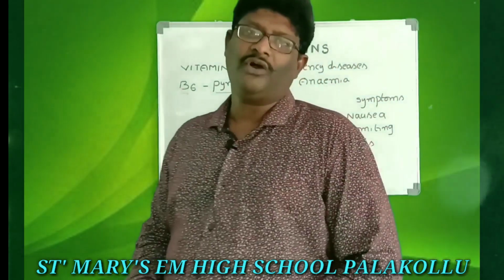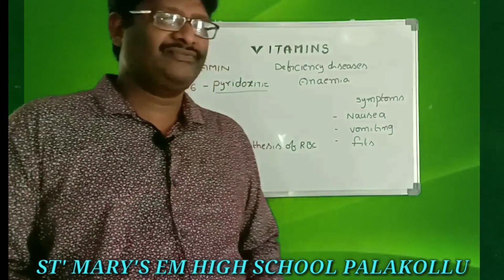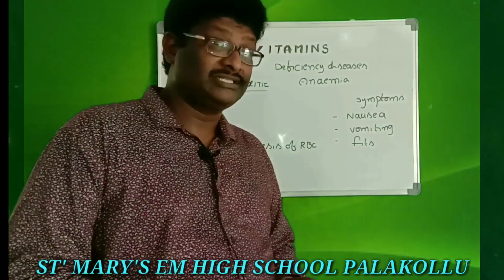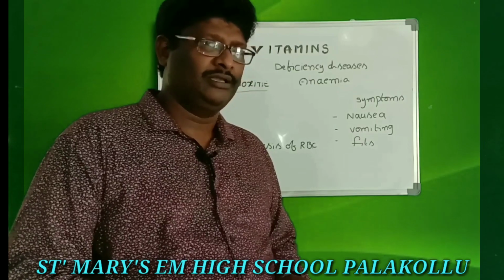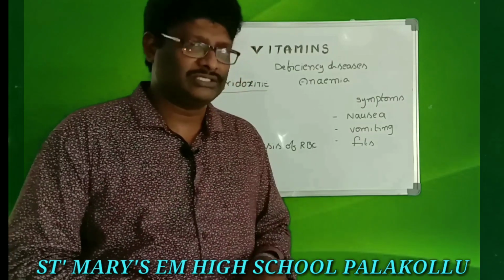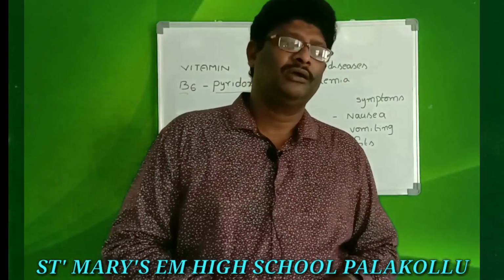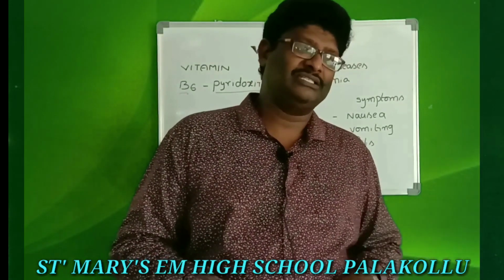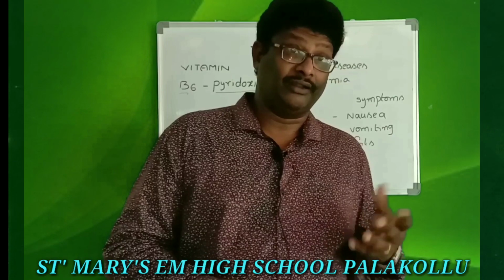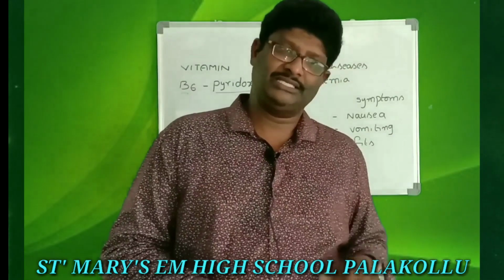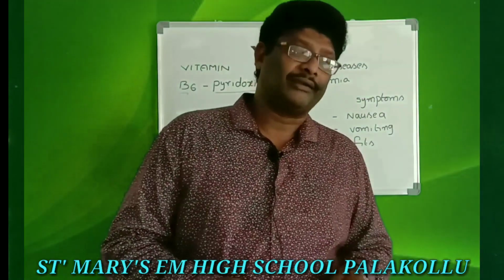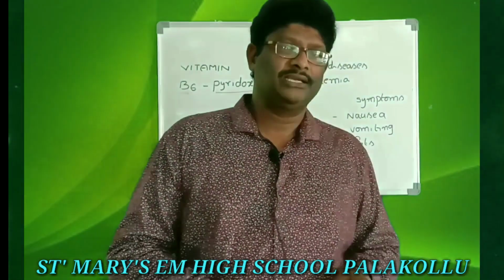It means B6 vitamin also participates in the formation of RBC. So what are the resources of B6 vitamin? Leafy vegetables, dry fruits, meat, milk, egg. These all are the resources of the B6 vitamin.